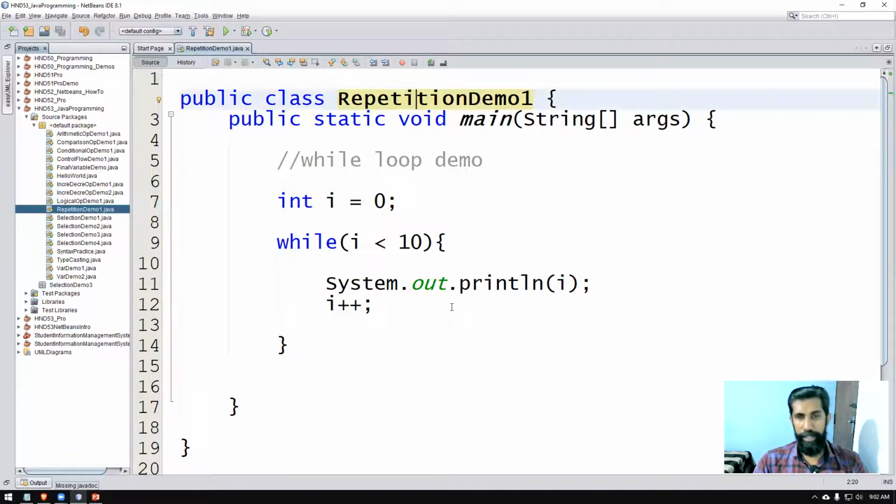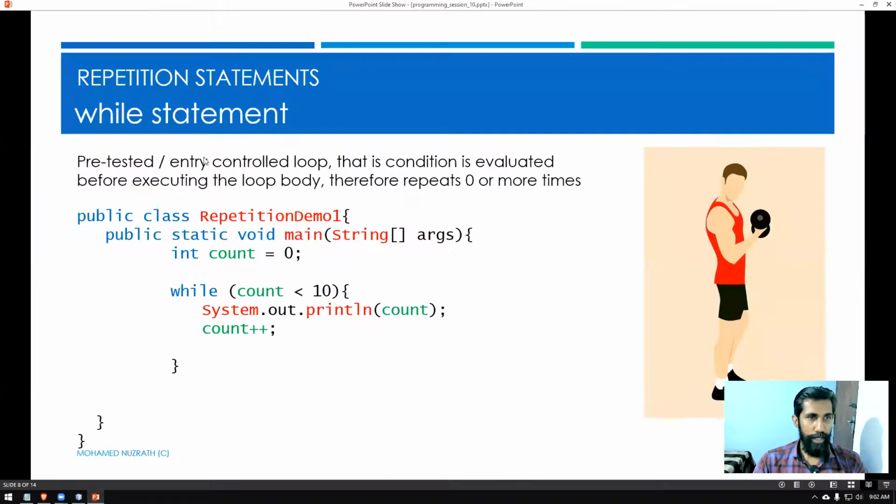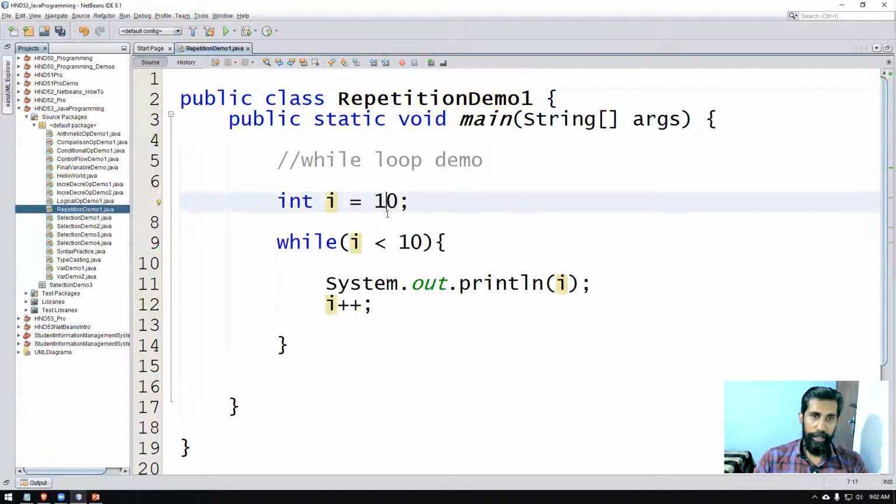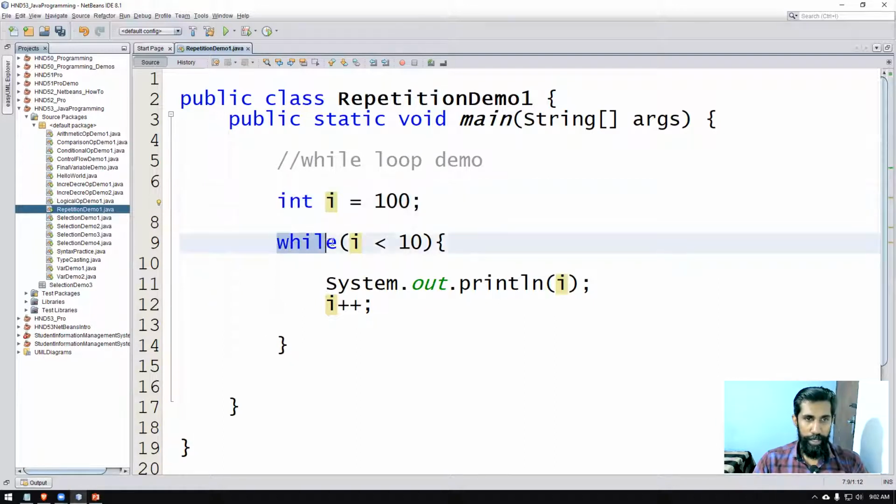The next thing I'm going to do is actually prove that it is a pre-tested or entry control loop. That means the condition is evaluated at the beginning, before executing the loop body. If you make the loop control variable 100 here, I is equal to 100, no problem, this line can be done. Then when it comes to line number 9, you can see while I represents the value 100.